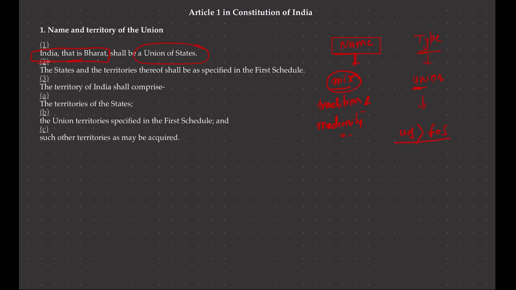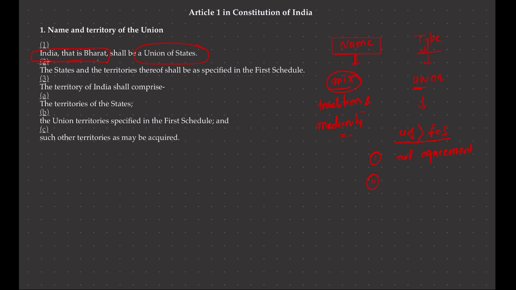Why? Dr. Ambedkar said that this preference has been made for two reasons. Firstly, because the Indian Federation is not the result of an agreement between the states. States के बीच में कोई agreement नहीं हुआ है और उसके बाद कोई federation नहीं बना है. Our federation is not a result of an agreement between the states.